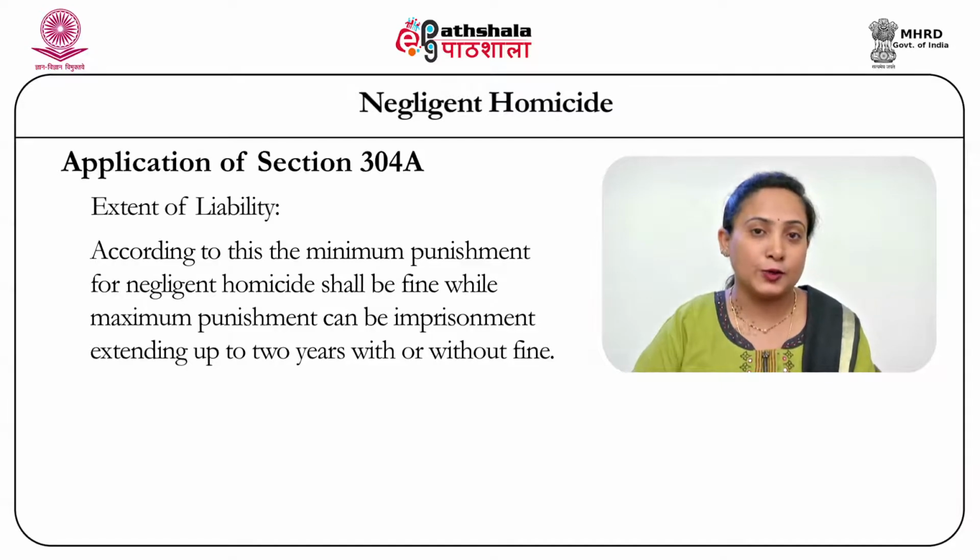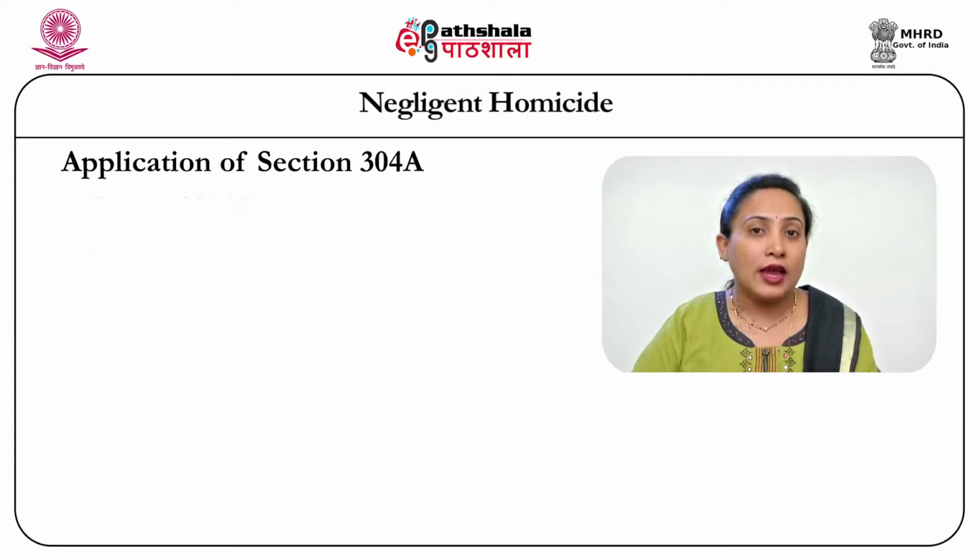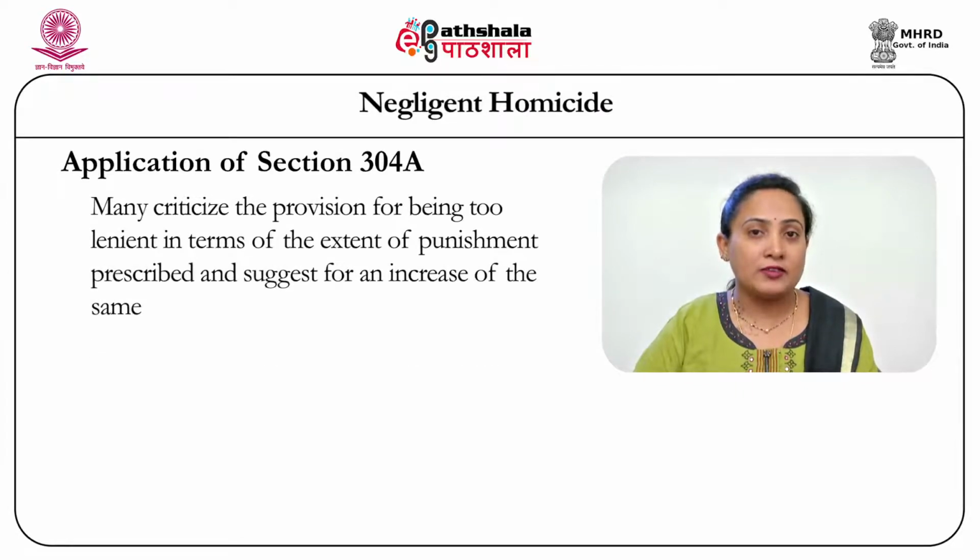It is essential to note that the maximum extent of imprisonment that can be imposed is only 2 years for causing death negligently or rashly. There are a lot of critiques and criticisms about this extent of punishment that this section provides for. Hence, the maximum punishment, which only extends to 2 years, has come under serious criticism by many academicians.